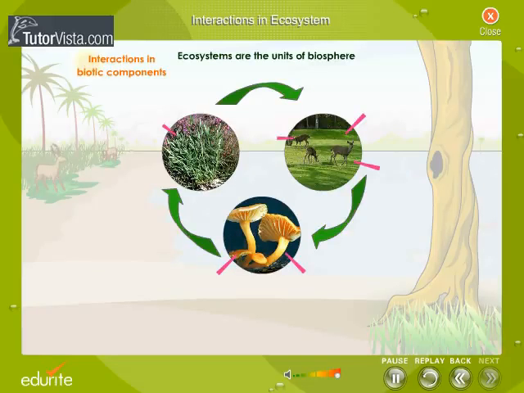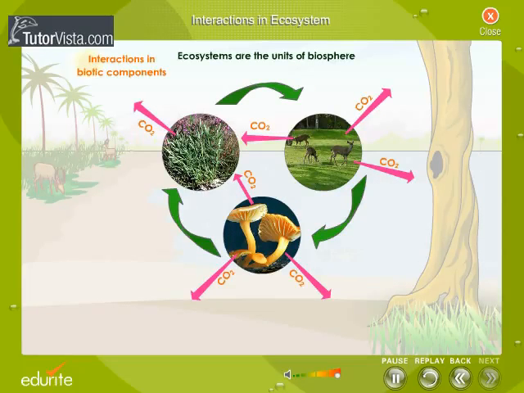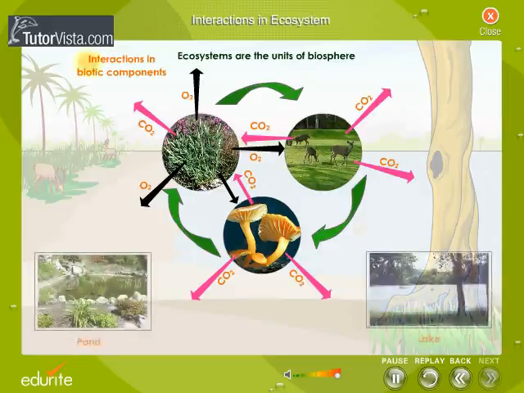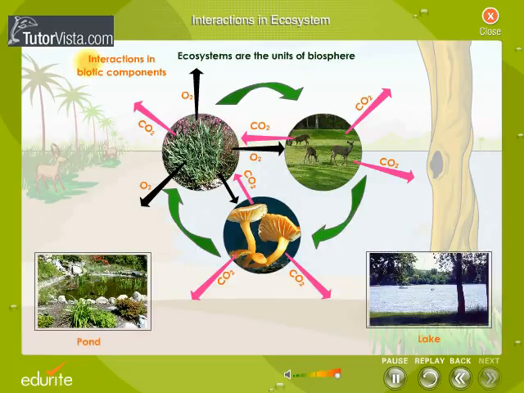Moreover, the carbon dioxide released by all consumers is used by plants, and all other living forms use the oxygen released by plants. There are other interactions also among biotic components, like plants depending on animals for pollination, dispersal of seeds, etc.